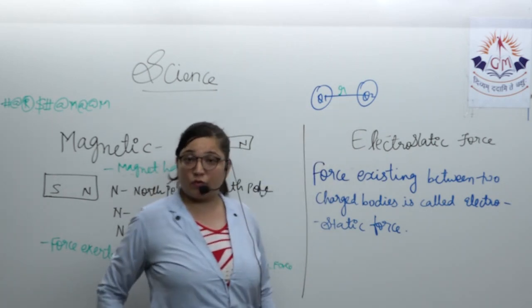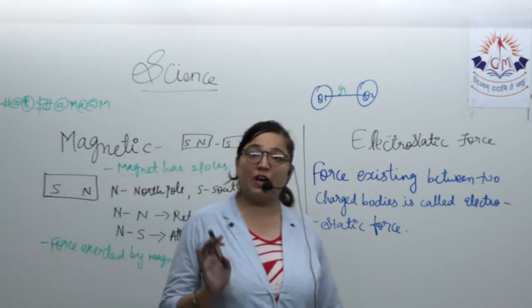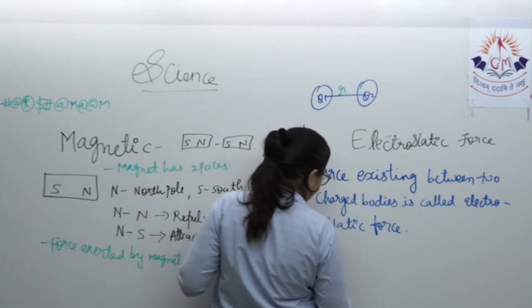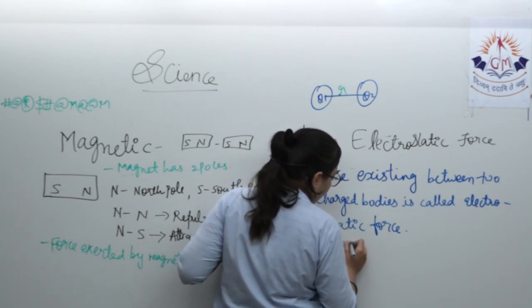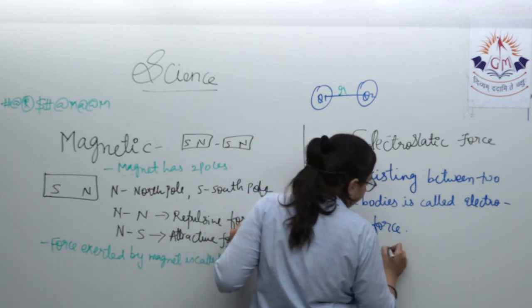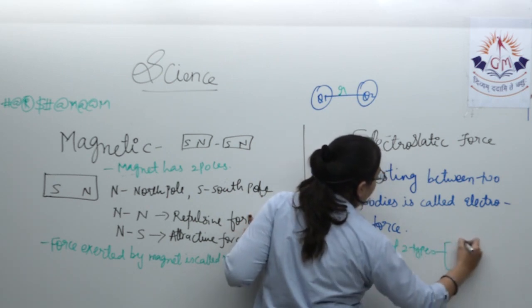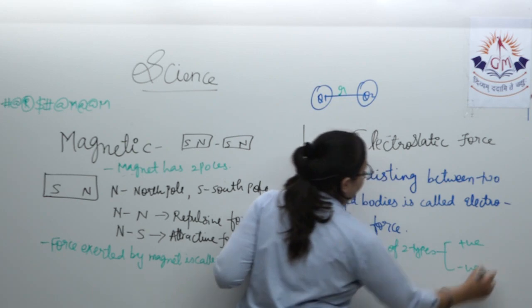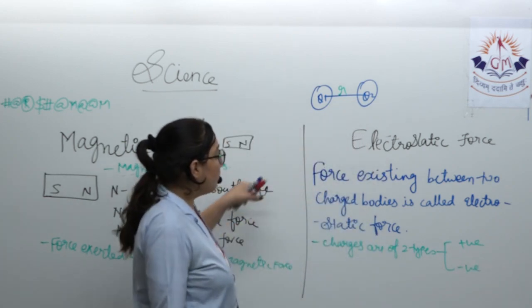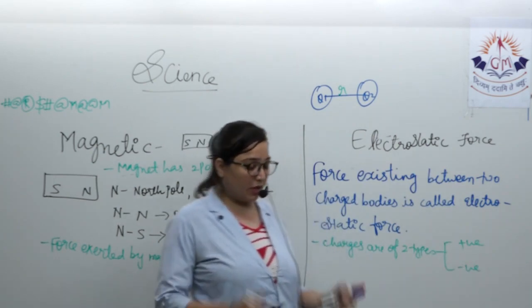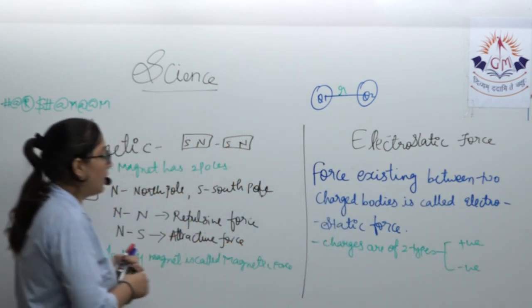Basically charges are of two types, positive and negative. First note down this much. After that I am going to teach you electrostatic force in depth. Chalo, be quick.